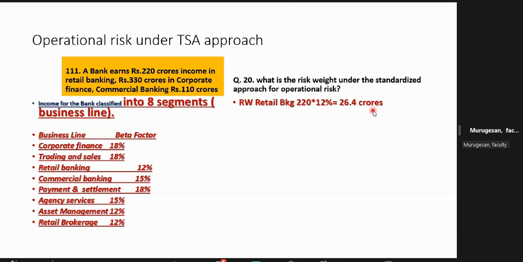What to do? They have framed the rule. We have to remember. What is the meaning? On account of your retail banking business, the bank may get 220 crore, they have earned, but the likely risk is 26.4 on account of operational risk factor.